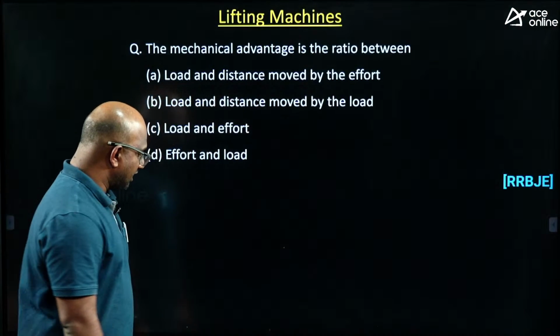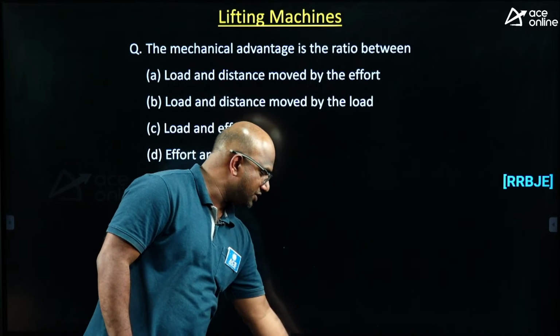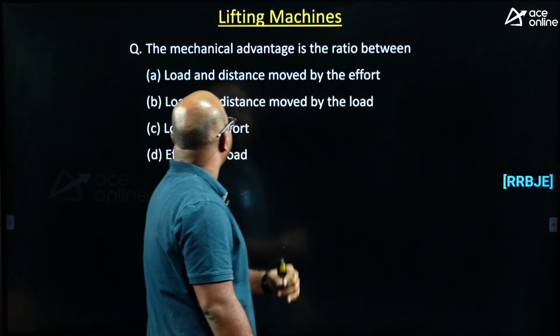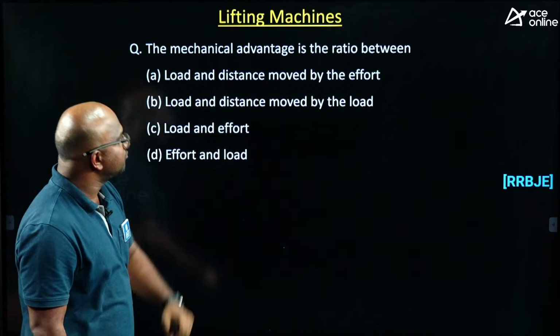Take the small question on the lifting machine, guys. The mechanical advantage is the ratio between which quantities: the load and the effort?